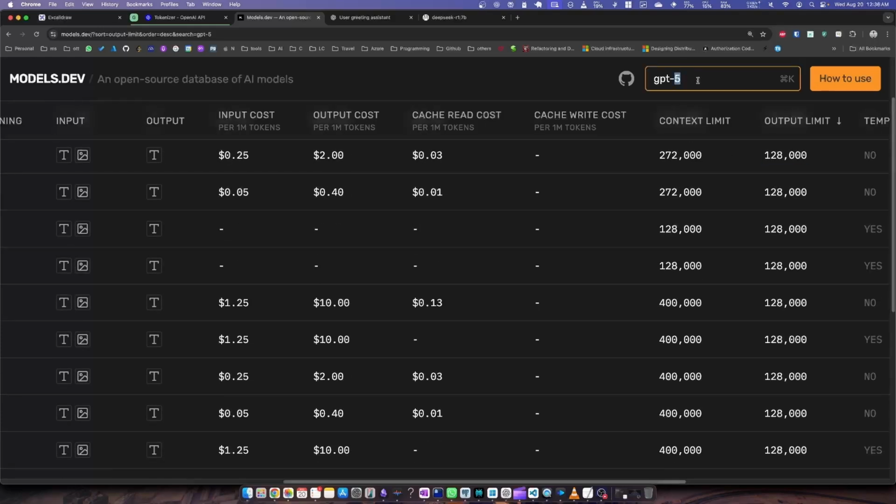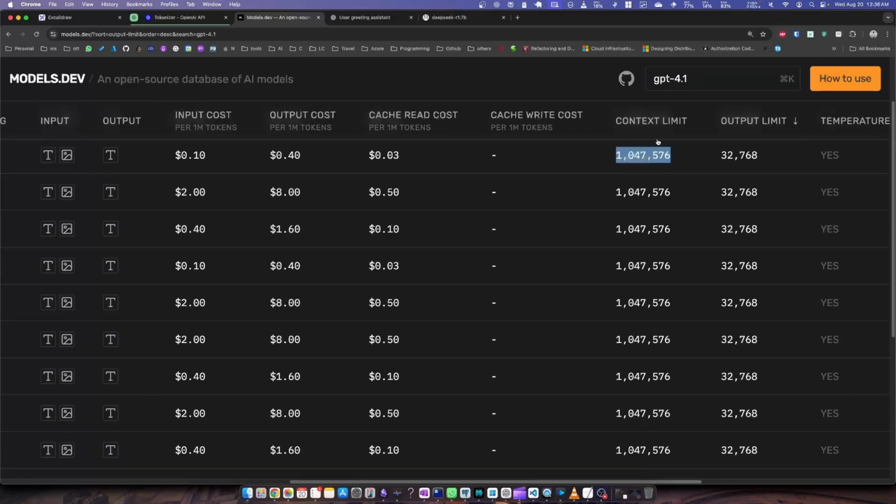So for example, if I do GPT-4.1, I think it has a 1 million token context window. So this is very important. Let's say whenever you are building any AI application, and the user or your agent or anything is interacting with this model, based on that conversation, that particular context window is very important, so that it doesn't hallucinate anything related to any of the information.